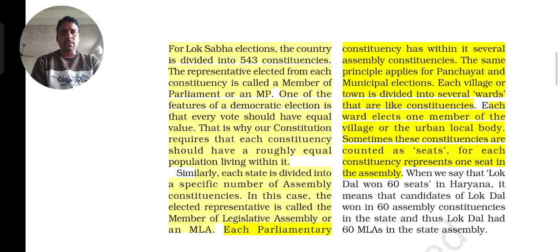Similarly, when the state election takes place, the state is divided into assembly constituencies.